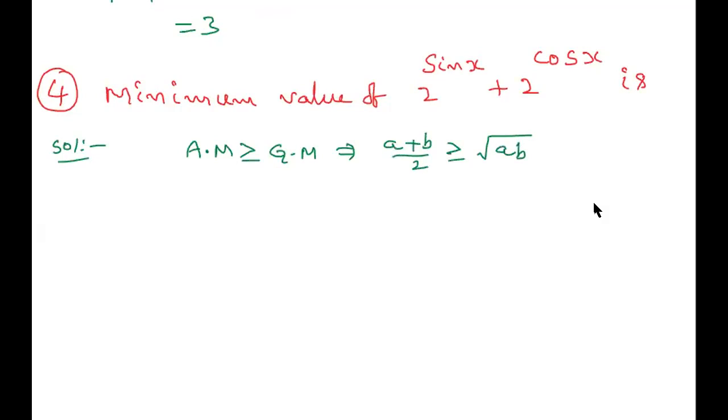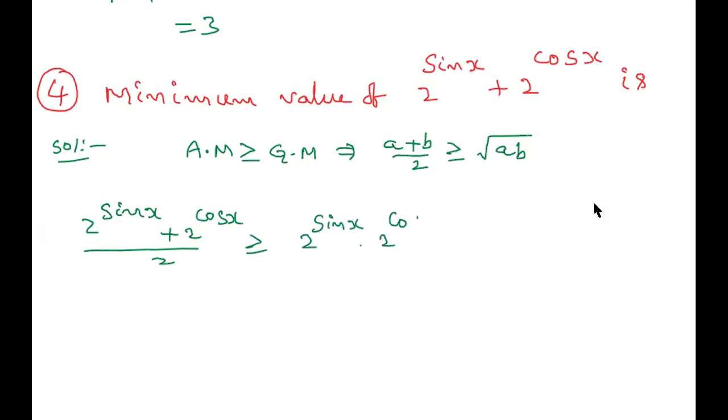Now a means 2^sin x and b means 2^cos x, divided by 2, is greater than or equal to under root of 2^sin x into 2^cos x. Root means we can write whole power 1/2.